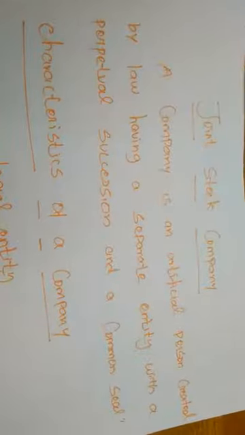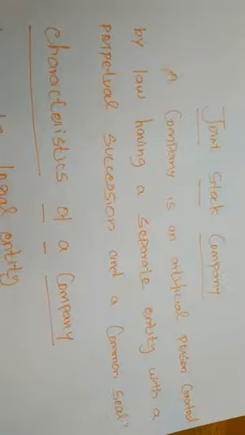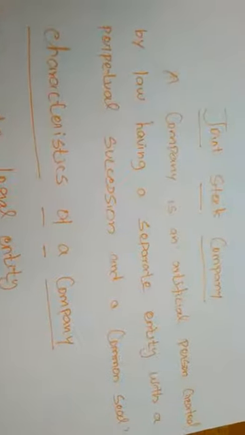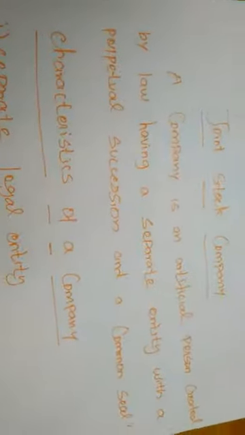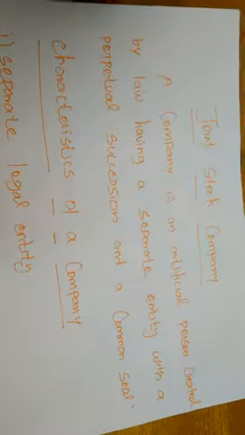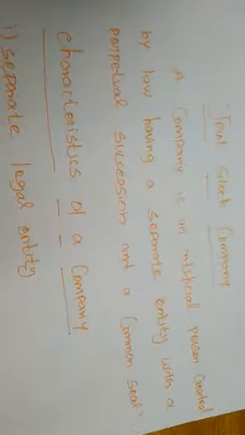Okay, so this artificial person, the joint stock company, is also created by separate law, and it has a separate entity with a perpetual succession and a common seal. So we must consider the common seal as one of the characteristics of a joint stock company. Okay, in this joint stock company, what characteristics are there? This joint stock company has some peculiar characteristics.